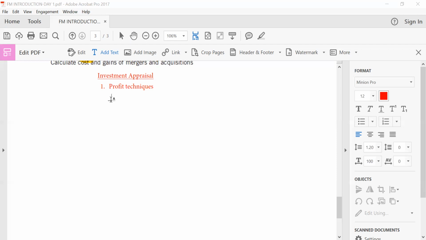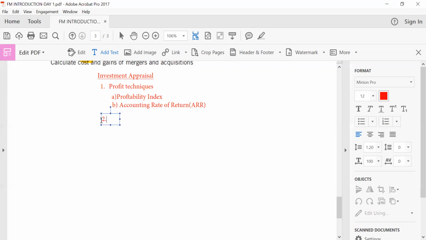So we look at techniques such as profitability index. Look at issues pertaining to accounting rate of return, which is called what? ARR. Right. Then we come to issues pertaining to free cash flows.